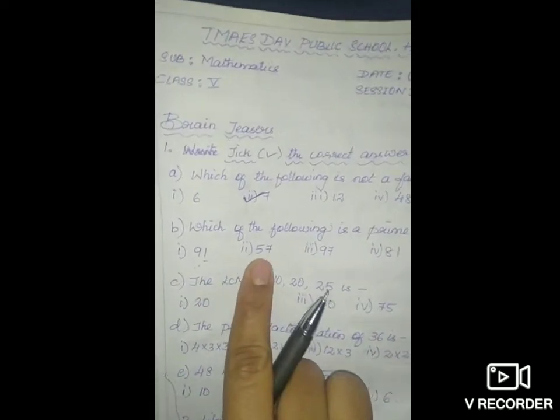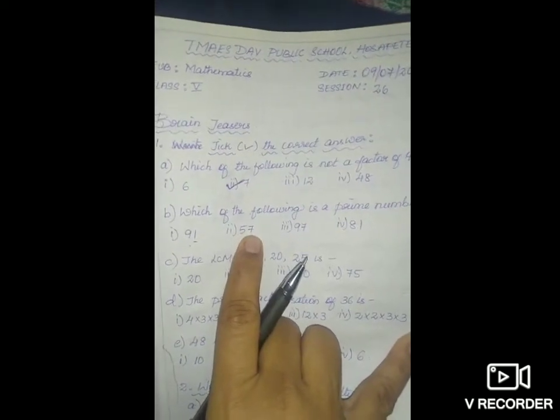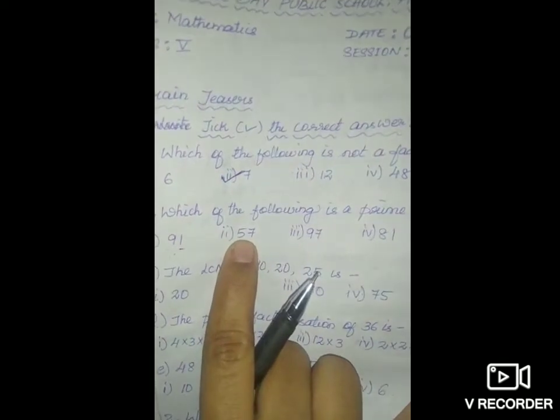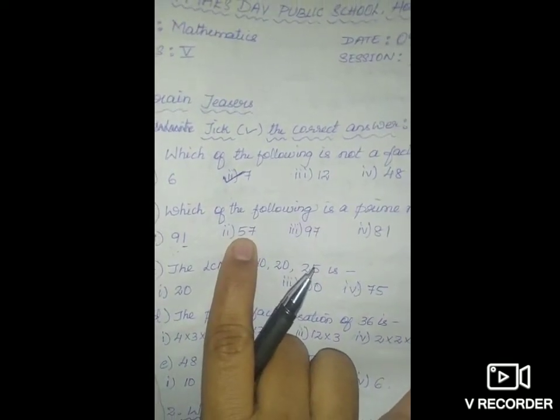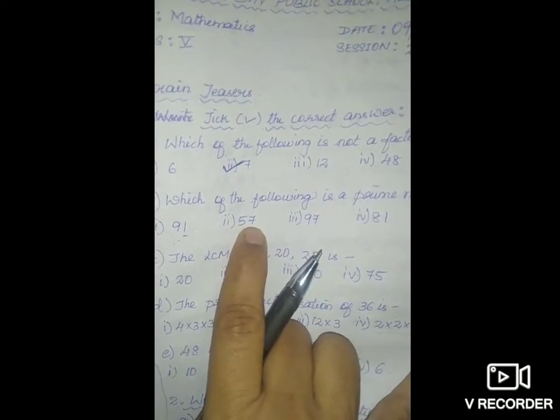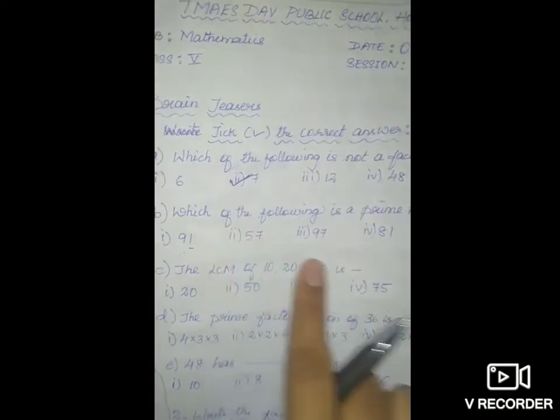Next, 57. So 57, 7 is there. So it is also divisible by 3. You can check 7 or 9. So here the first number is 5, so I'll divide the first number. 3 1s are 3. 2 is the remainder, 27. So 27 is also divisible by 3. So it is also not a prime number.